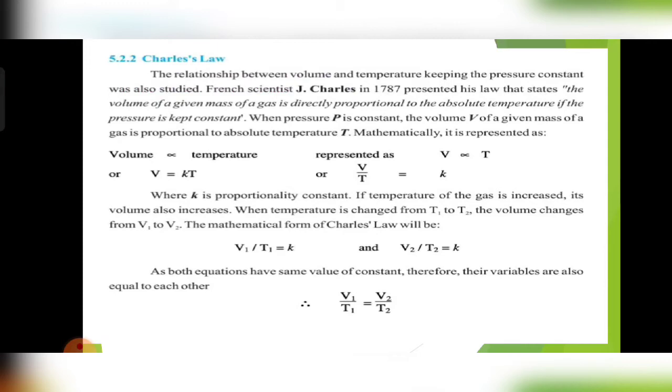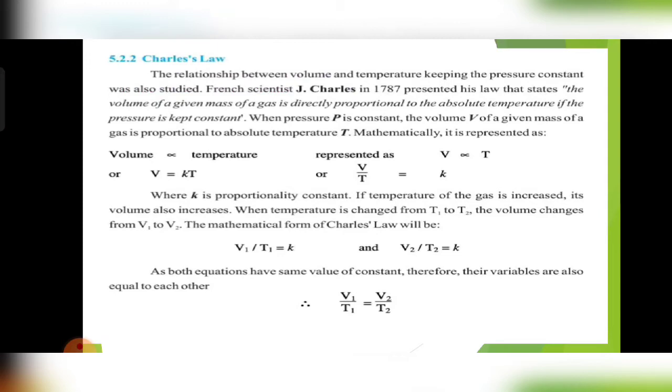The relationship between volume and temperature keeping the pressure constant was also studied. French scientist J. Charles in 1787 presented his law that states: the volume of a given mass of a gas is directly proportional to absolute temperature if the pressure is kept constant.